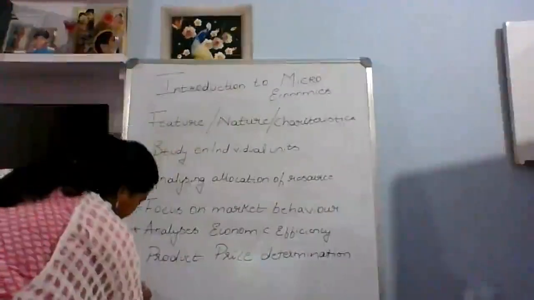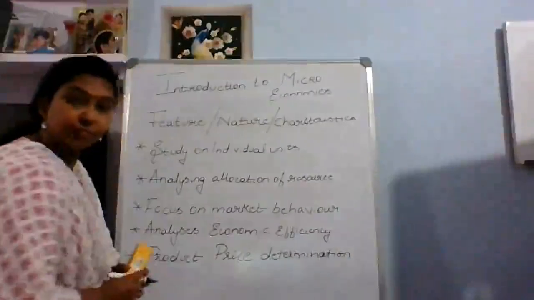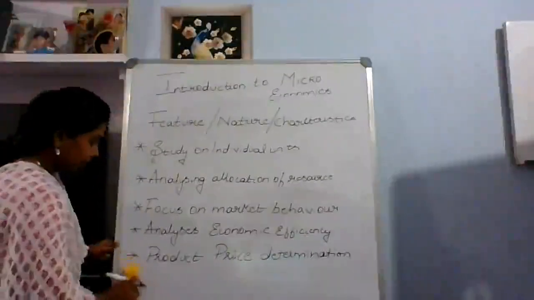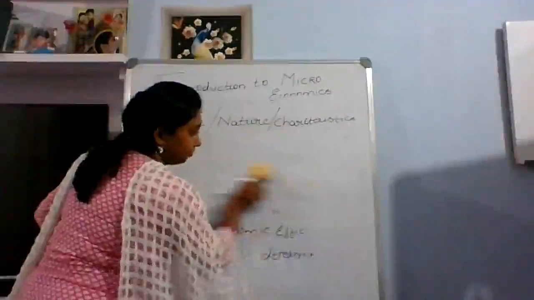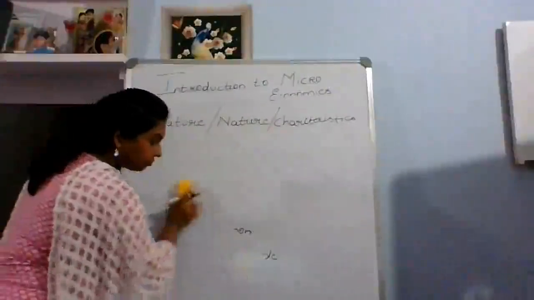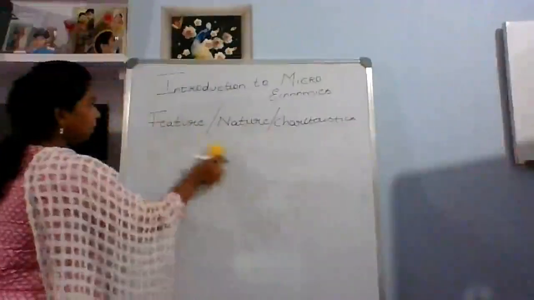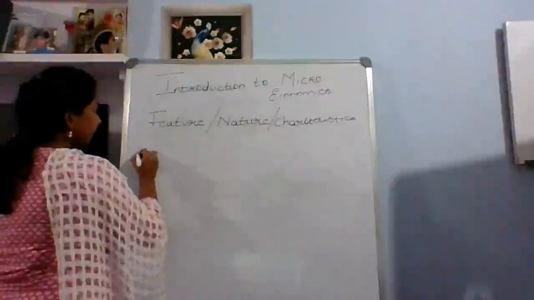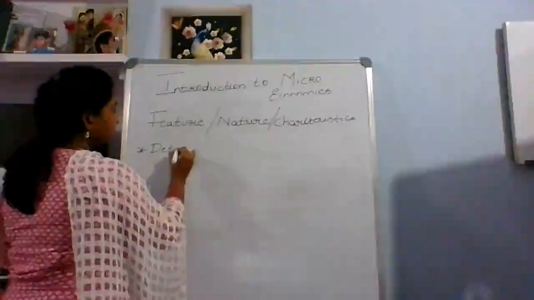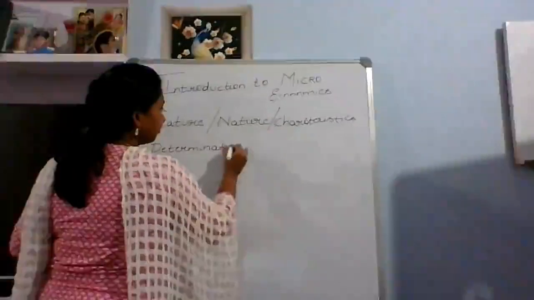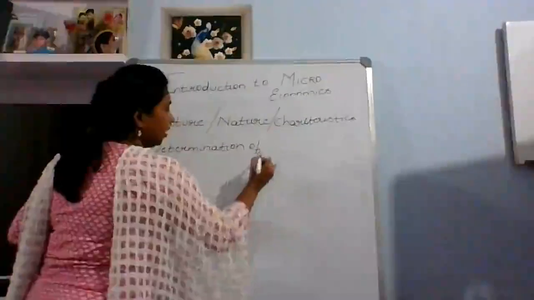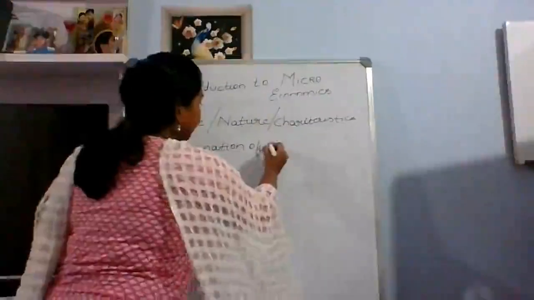The next one is determination of factor pricing.